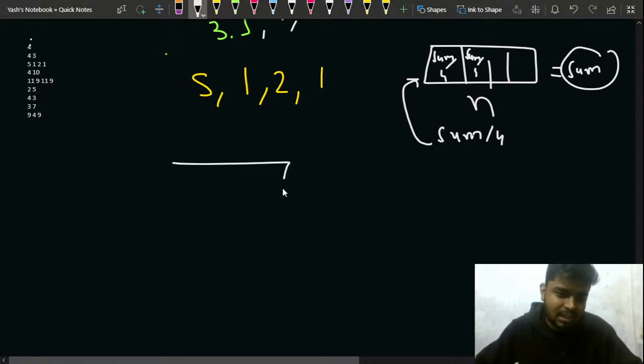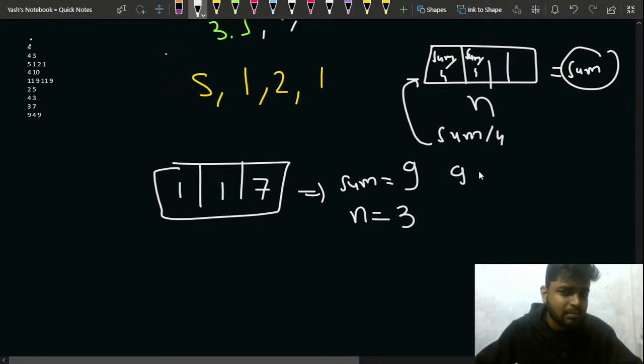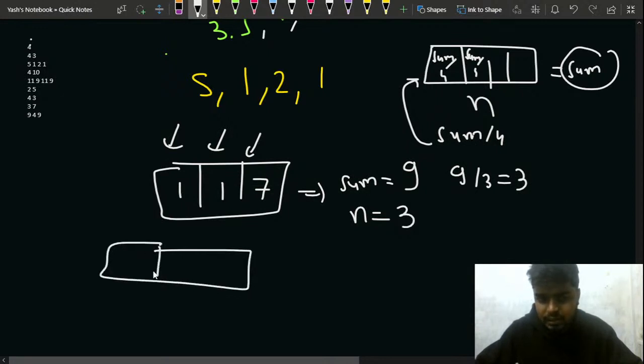Let's say if there was a guy who had 1 and this guy had something like a 7. Okay, so the total sum comes out to be 9 and the value of n is 3. So can I say that 9 by 3 is nothing but 3? So I'll distribute 3 among each person, right? So now this will become something like this: 3, 3 and 3, right?